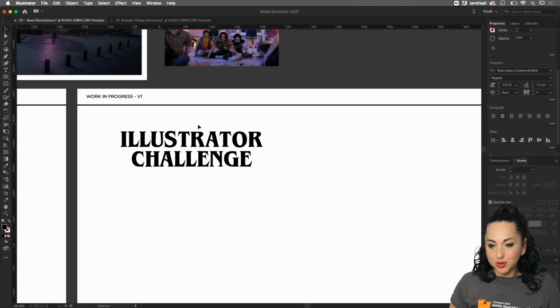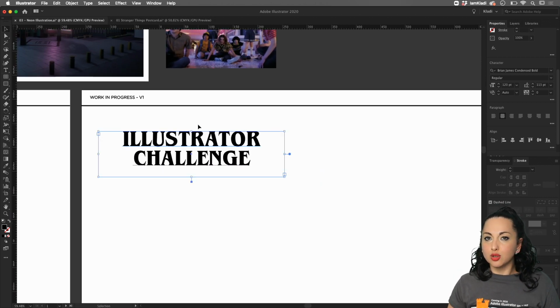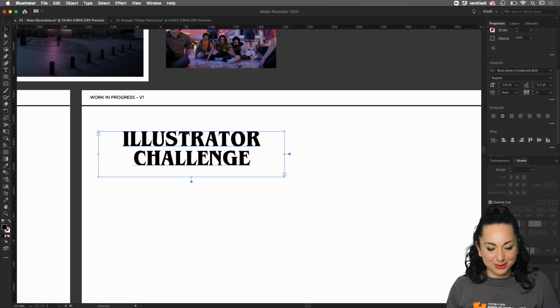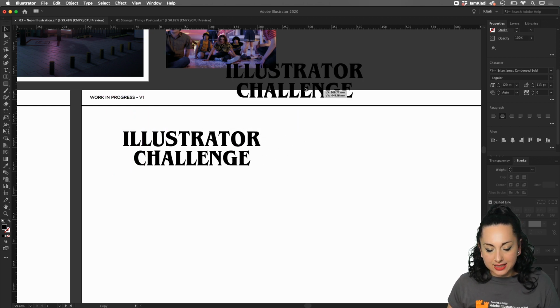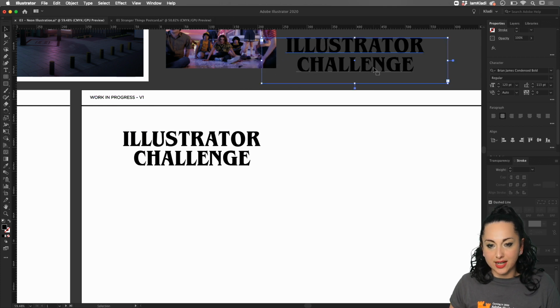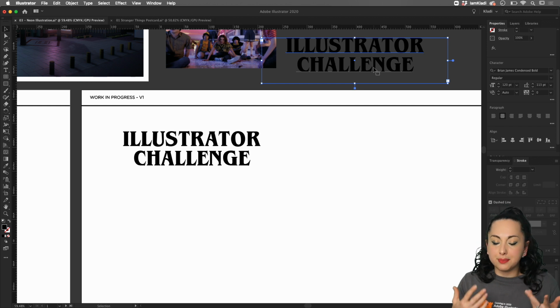And then, as usual, because I tend to lose bits and pieces in Illustrator, what I learned to do and I want to share with you is my click and drag and copy technique that allows me to always have a backup saved. So I'm going to click on option and click and drag on my pasteboard outside the artboard just for safekeeping there. So if something happens, we're not happy and working destructively with the text, we can always go back and have a starting point ready to go.